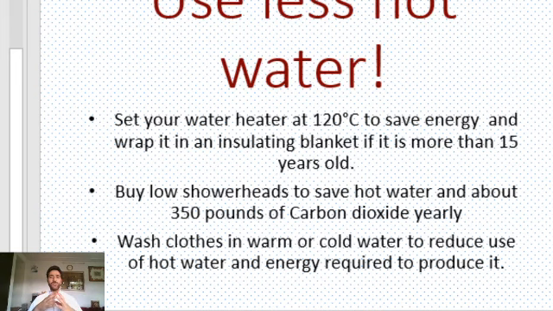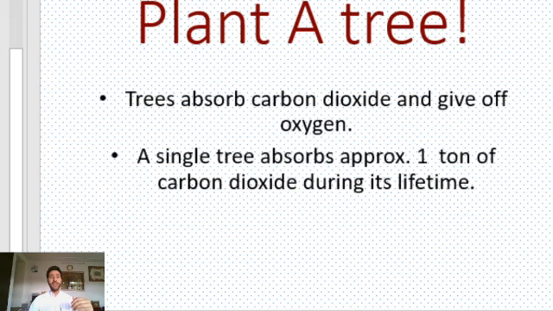Another way out is using less hot water. It's not actually using less hot water, but it's actually reducing the demand of energy being used to create the water. It's actually lessening the emission rates to produce the hot water. So we can use low-flow shower heads. We can wash our clothes in warm and cold waters to reduce the use of hot water and the energy required to produce it. Common practice we can do. All of us can do.